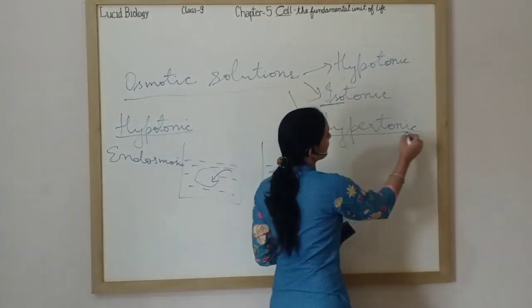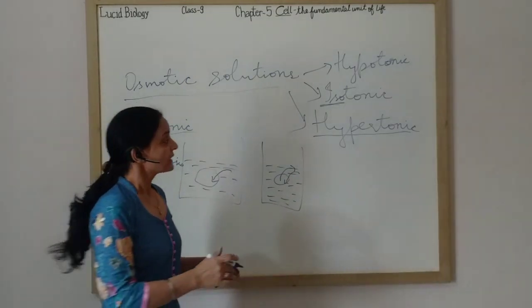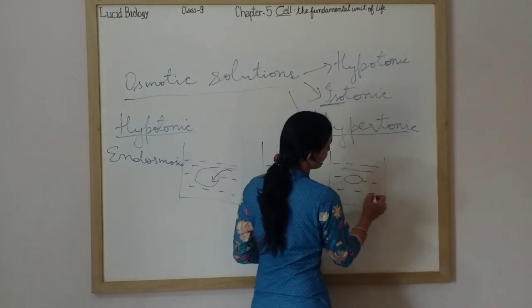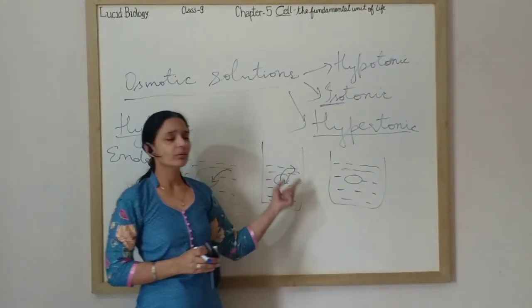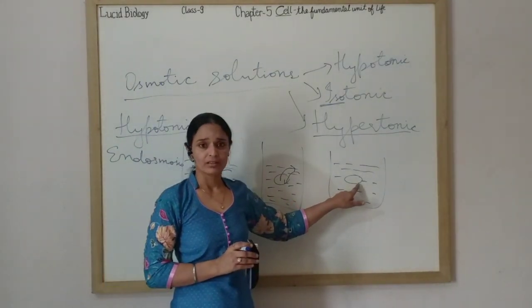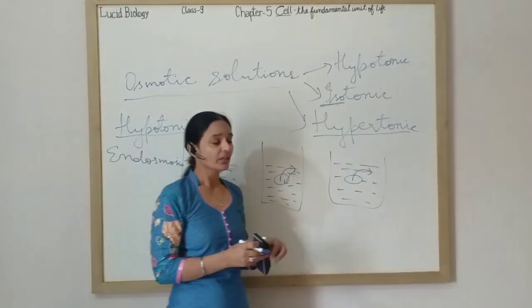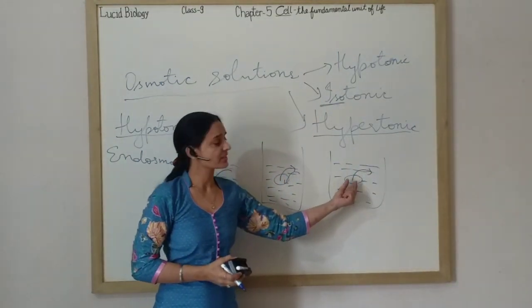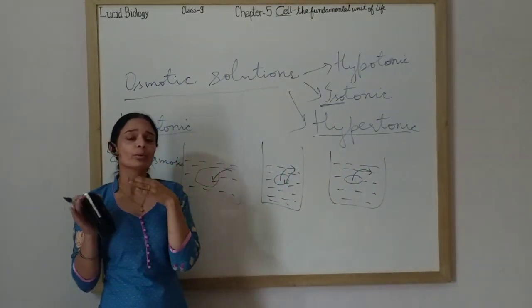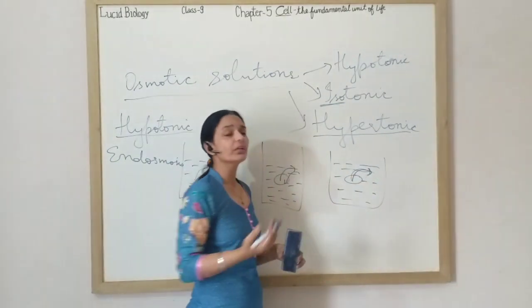Now we are going to study the third type of solution, that is hypertonic solution. Now, see, if the cell has more water as compared to the surrounding medium, this medium has less water concentration as compared to the cell, then what will happen? The cell will release water, because inside the cell there is more water as compared to the medium, and osmosis follows the rule that water moves from high to low concentration. Then the cell will release water and it will shrink.